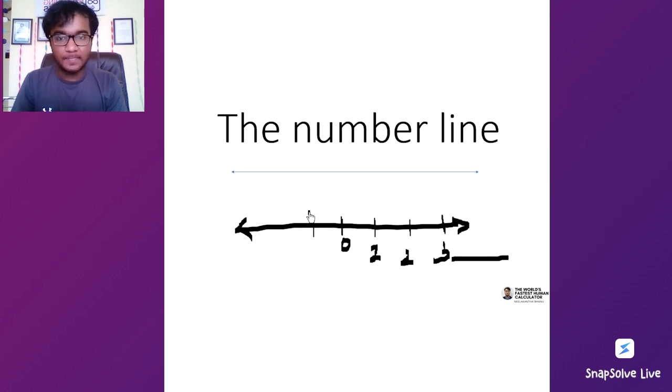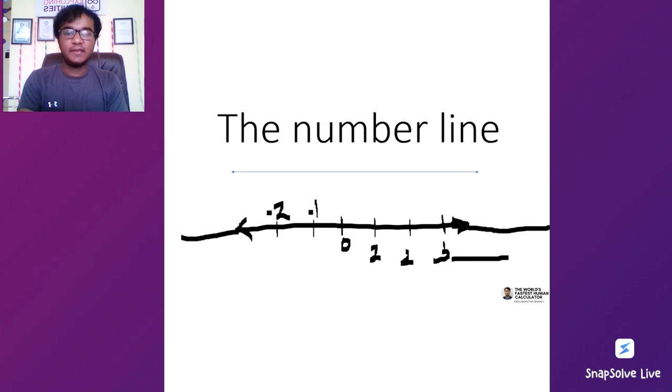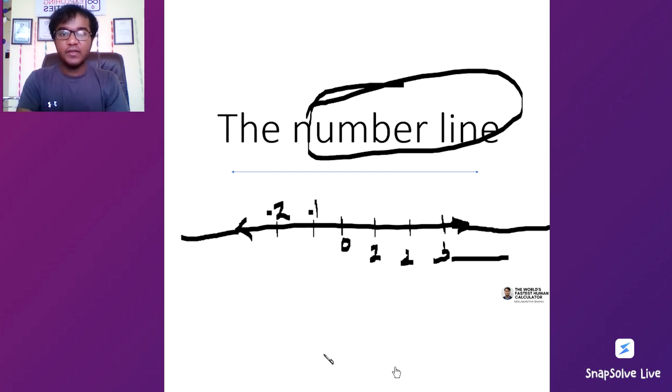This is -1, this is -2, and so on to the other side. So this extends infinitely, this extends infinitely. It is an infinitely long line which we have, the number line. So this goes in both directions infinitely. So what we said is that a number line represents the set of all the numbers which we want.